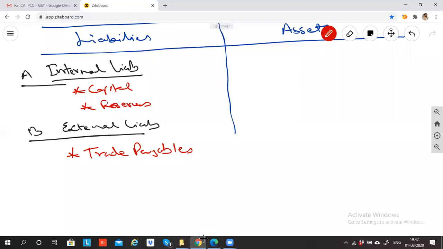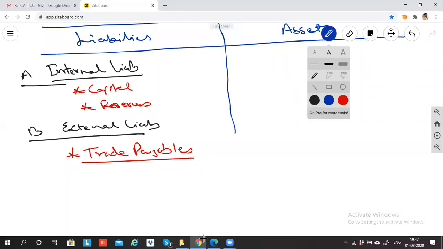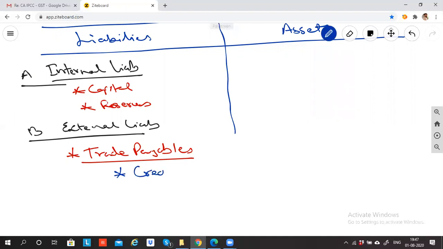Under trade payable, you have two things. The first thing is called creditors, and the second thing is called bills payable. Are you able to see how many categories there are? This is how the balance sheet will look. So we have to understand trade payable. Trade payable consists of two things: one is creditor and second is bills payable.